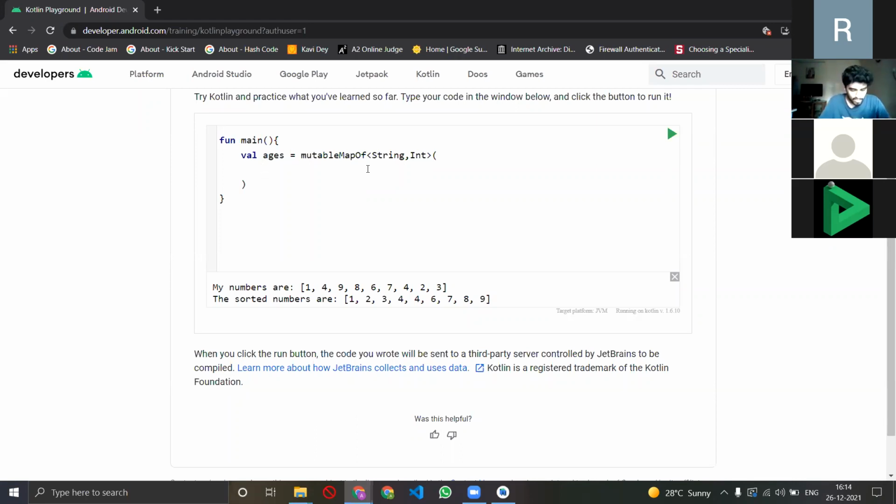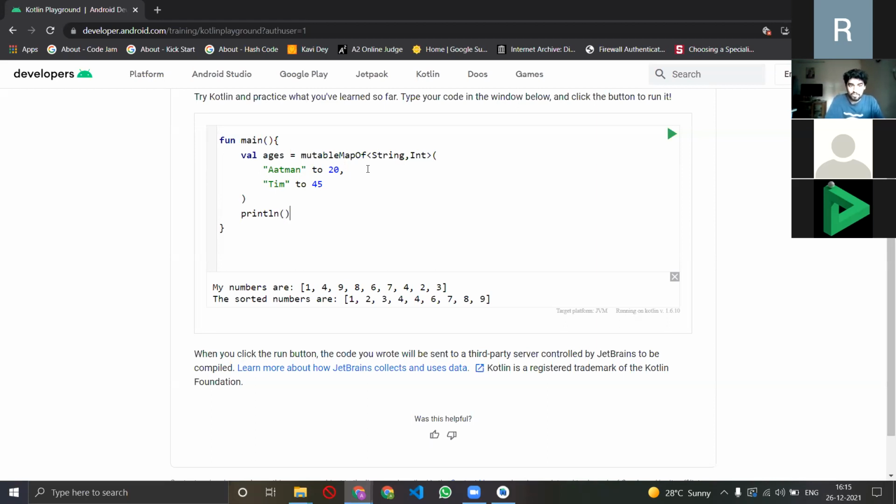So, for example, I have written string, comma, int, which is my way of telling Kotlin that I want to connect the string, which is the name, with an age. So the first name I'll declare is Atman, and I'll write 20. That's my age, right? Comma. I want one more, not just one. So the next thing I'll do is I'll write, say, Tim, and I want to say that his age is 45. There.